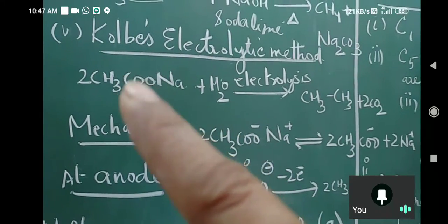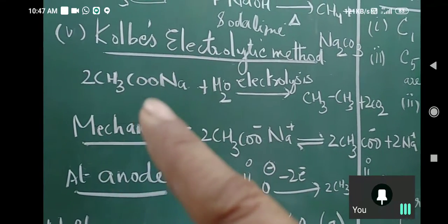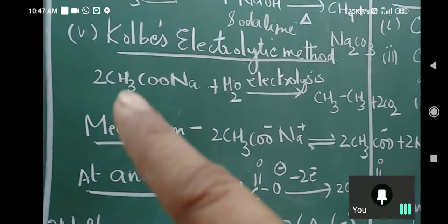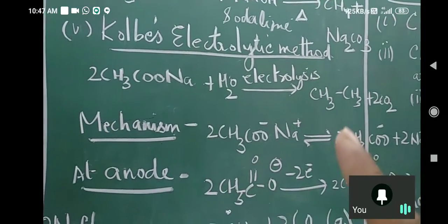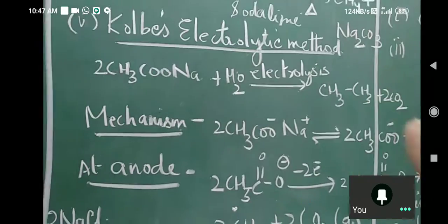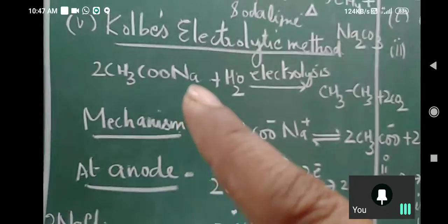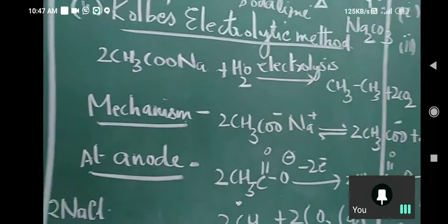So instead of 1 mole, we will get 2 moles of carbon dioxide. 2 methyl groups will join to form ethane, and this sodium is going to react with water to form NaOH.